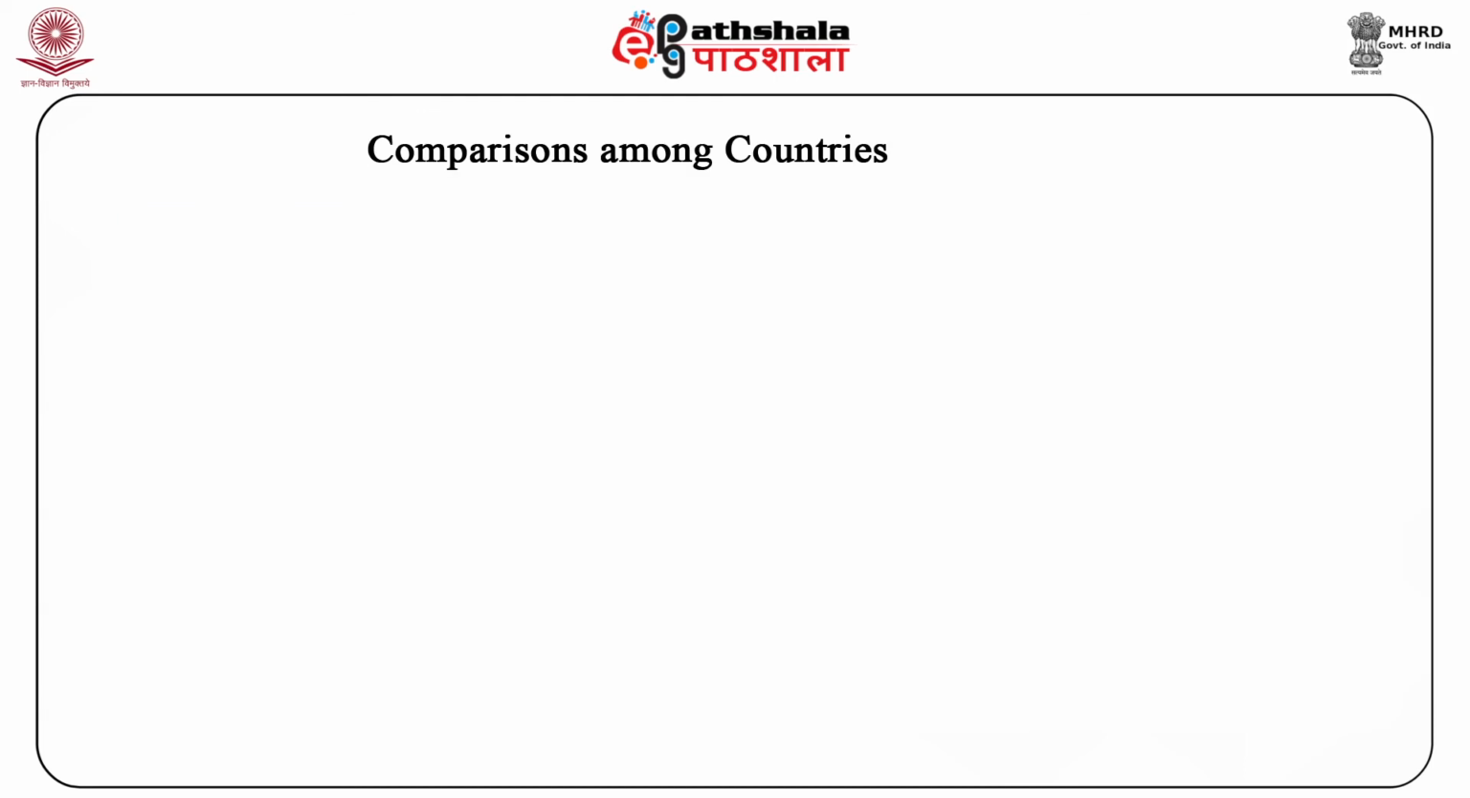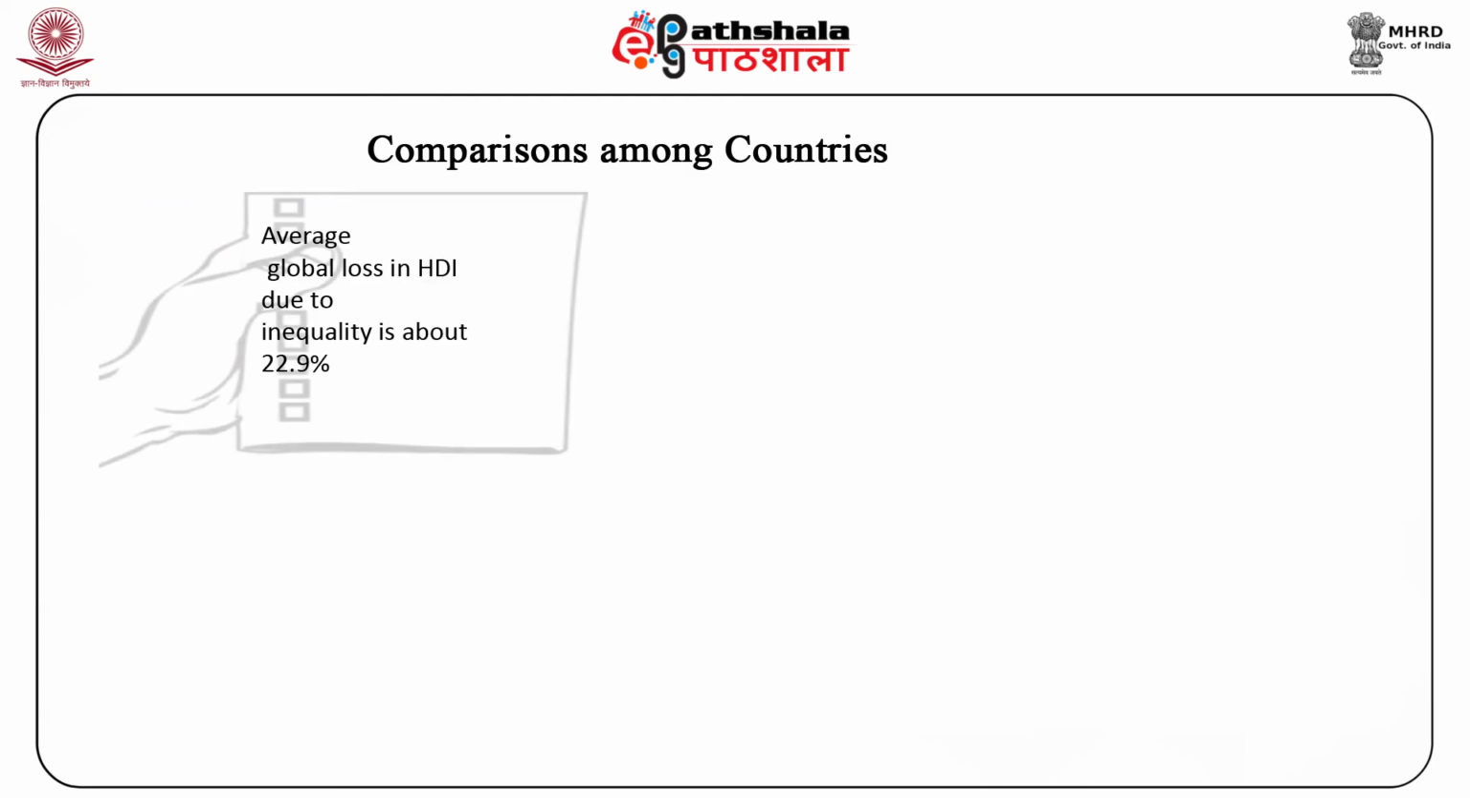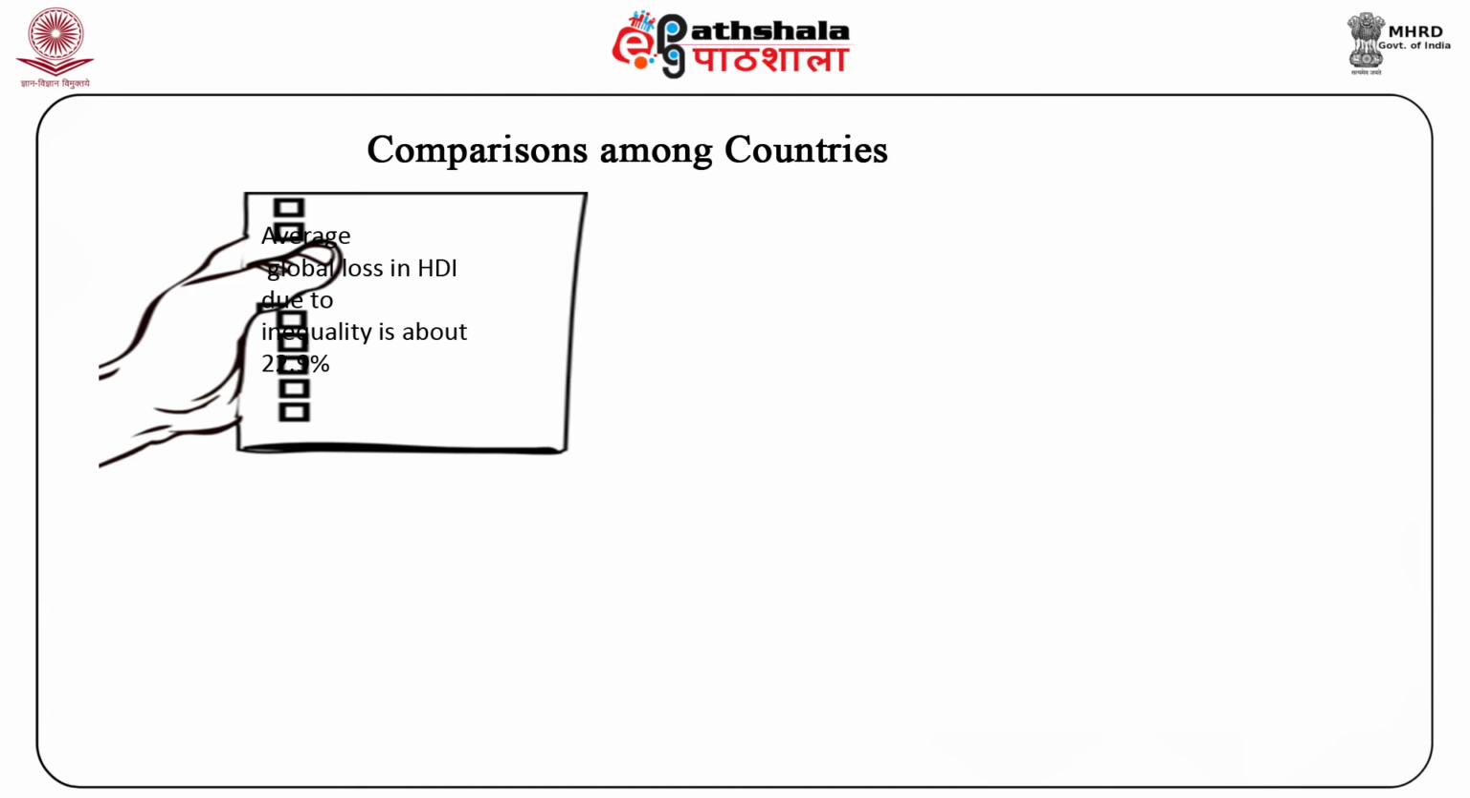Let's now compare some countries' experiences. The average global loss in HDI due to inequality is about 22.9%, ranging from 5.5% in Finland to 44% in Angola. Sub Saharan Africa suffers the largest losses due to inequality in all three dimensions, followed by South Asia and the Arab states and Latin America and the Caribbean.